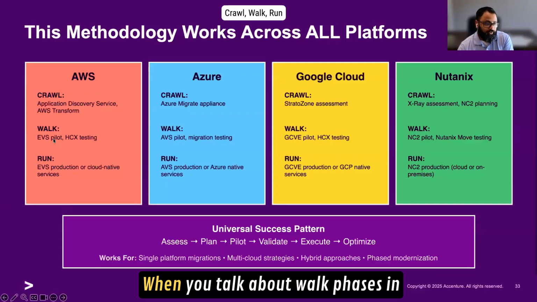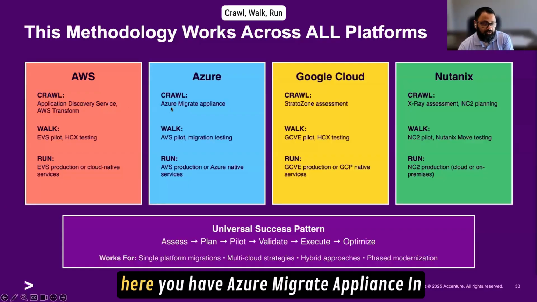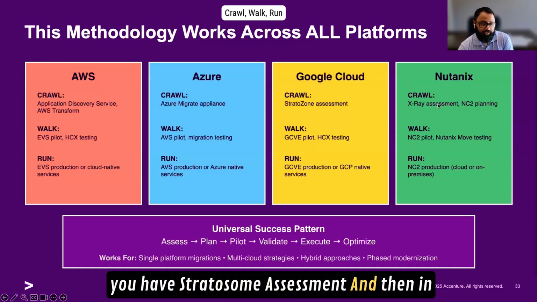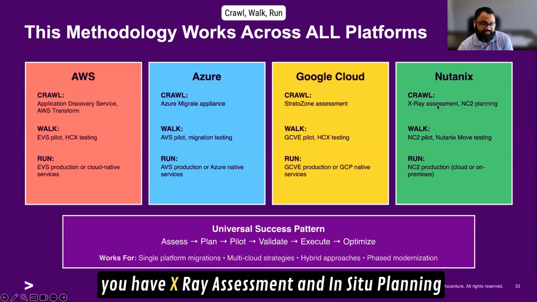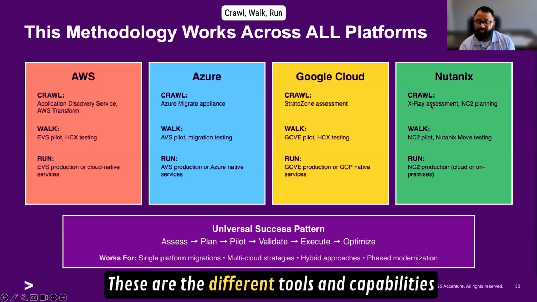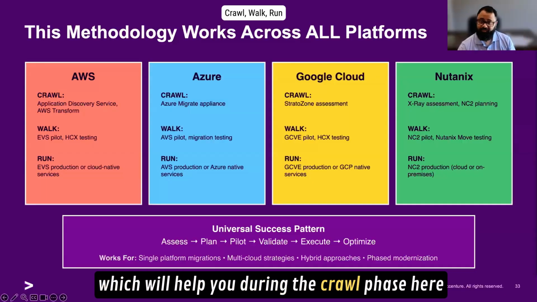Okay. When you talk about the walk phase in crawl, here you have Azure Migrate Appliance. In Google Cloud, you have StratoZone Assessment. And then in Nutanix, you have Xplore Assessment and NC2 Planning. These are the different tools and capabilities which will help you during the crawl phase here.